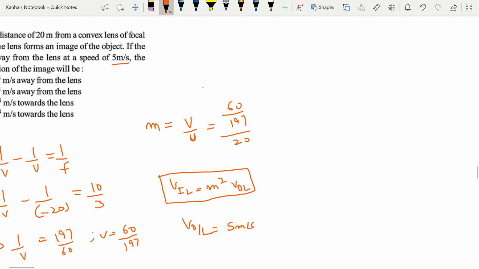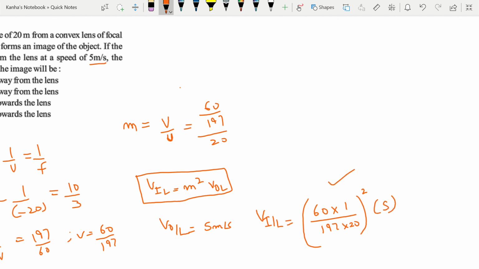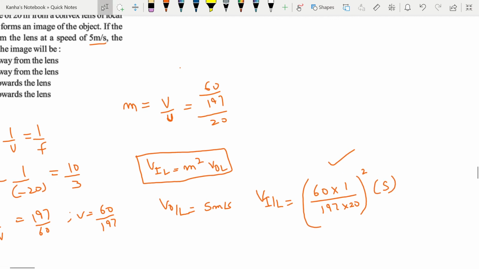Now writing this down, I easily have velocity of image with respect to lens. It's nothing but 60 into 1 by 197 into 20 whole square into 5. This is m square into 5. This is nothing but 1.16 into 10 raised to the power minus 3 meter per second towards the lens.